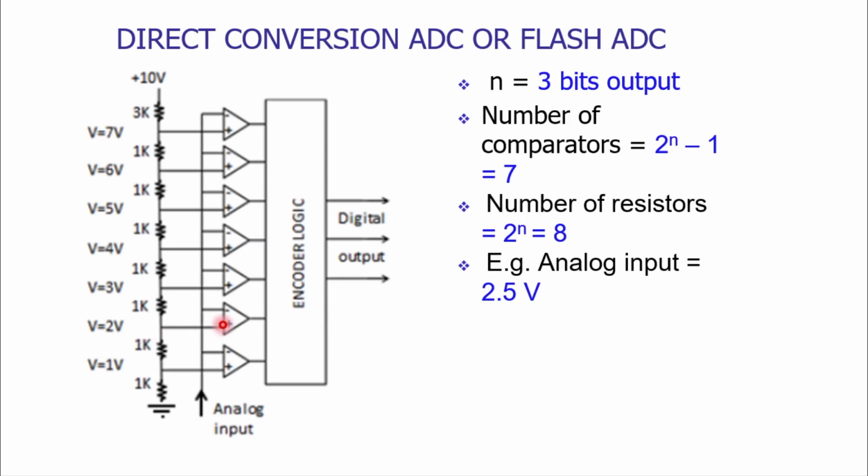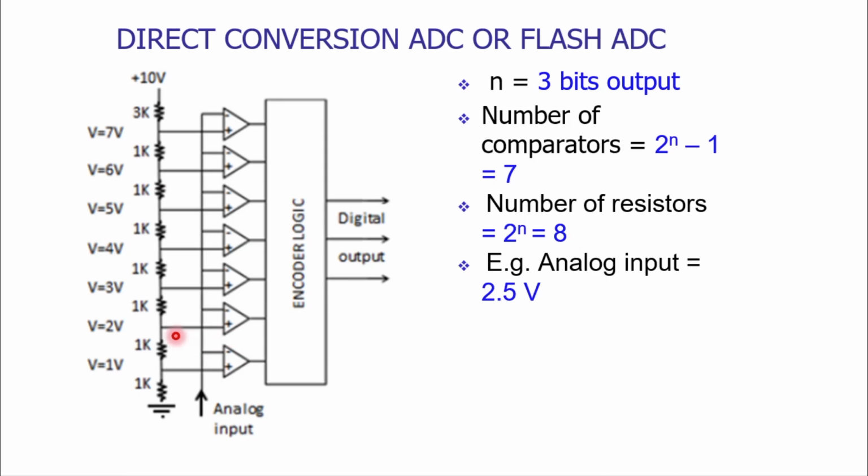So 2.5 volts is more than the reference voltage of 2 volts. Here as well we are getting the output as high level 1. So this comparator is giving output 1, and the first comparator is also giving the output 1.